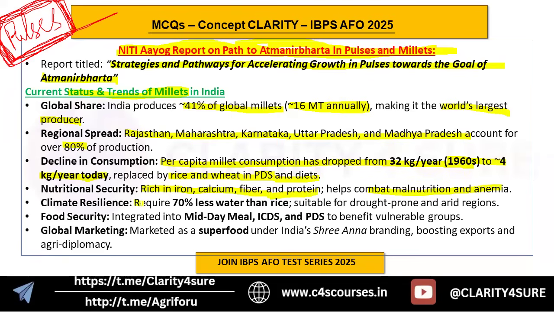Climate resilience: millets require 70% less water than rice, so they are suitable for drought-prone and arid regions. Millets are also suitable as a climate resilient crop because our climatic system is becoming unpredictable day by day. Therefore, in order to combat desertification and low rainfall conditions, and certain other climate conditions, millets can be grown very successfully because they can be grown in hardy situations. So it is a very important climate resilient crop.